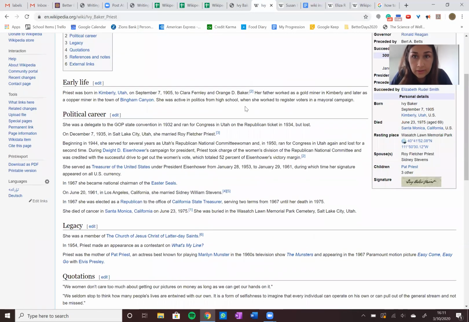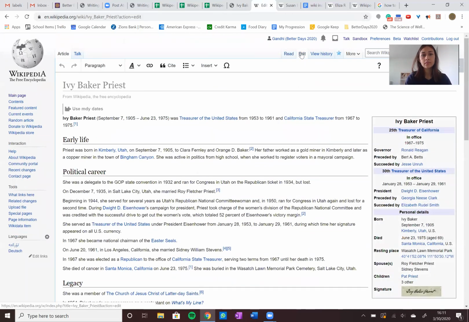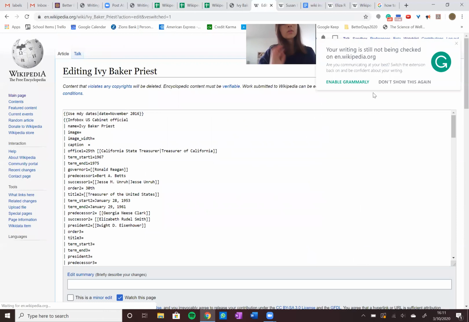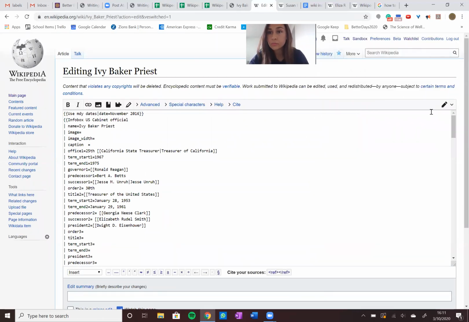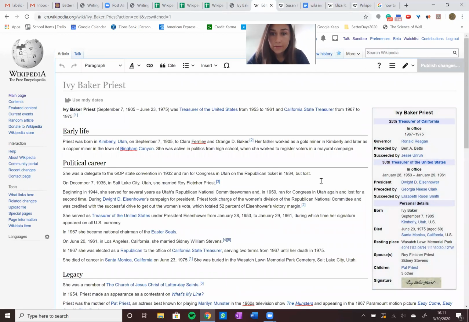and I'm going to go to edit. It takes me to the visual editor. If it takes you to the source editor, just click on this pen and it'll switch from source editing. So I'll show you what that looks like. Source editing, but we're going to use the visual editor. So take that back.